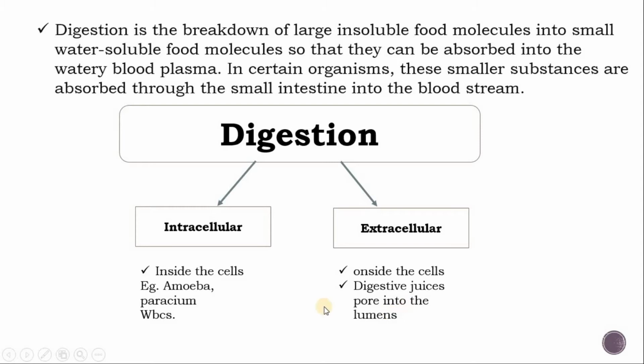With the help of these digestive juices, the food is digested in the lumen, outside of the cell, known as extracellular digestion. In higher invertebrates and vertebrates, extracellular digestion inside the lumen is found. Here I made some mistake on the slide, sorry for that mistake. This is outside of the cell.